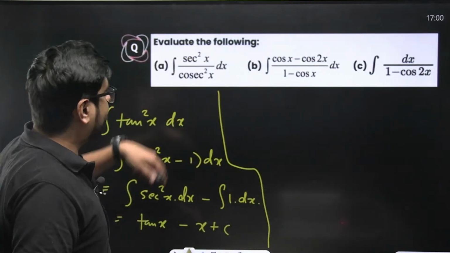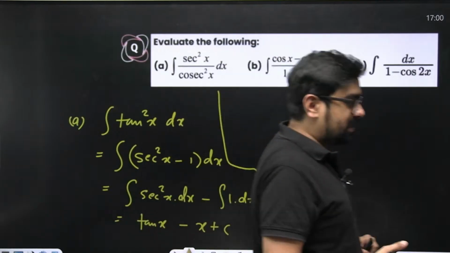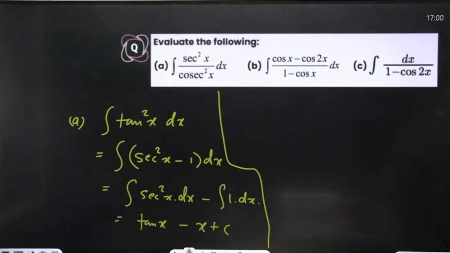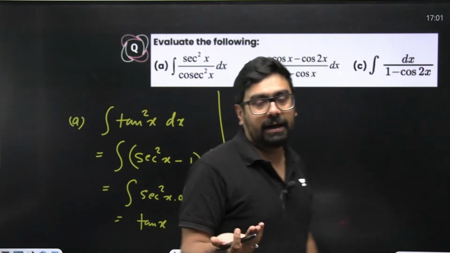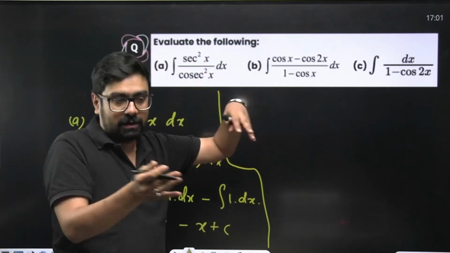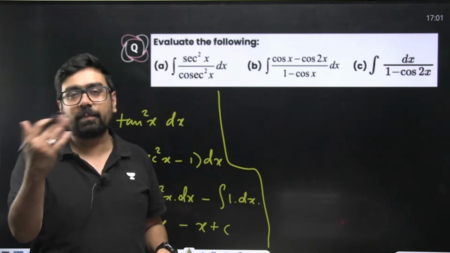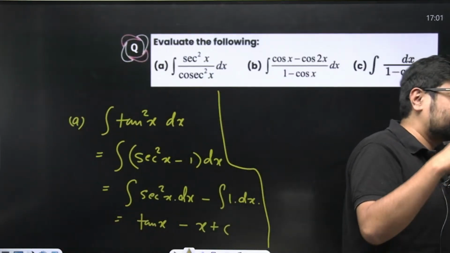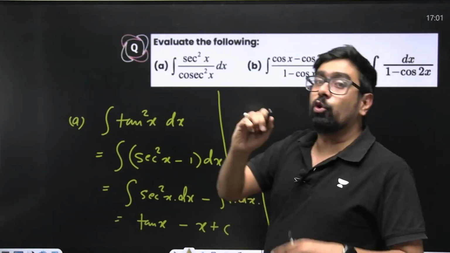All right. Next thing, cos x minus cos of 2x. What do you do when you see cos of 2x? Can you write it as 2 cos square x minus 1? If you have watched the trigonometry lecture, whenever you see sine 2x you write it one way, and when you see cos 2x, what do you do? 2 cos square x minus 1.